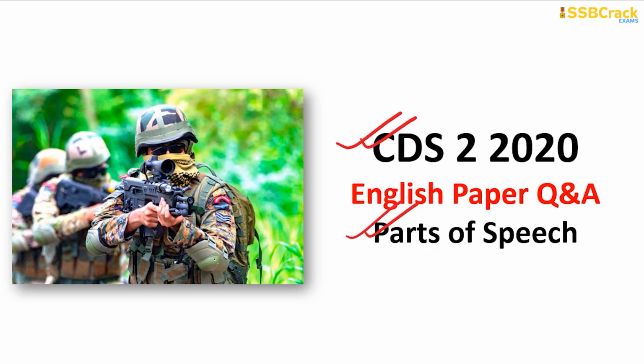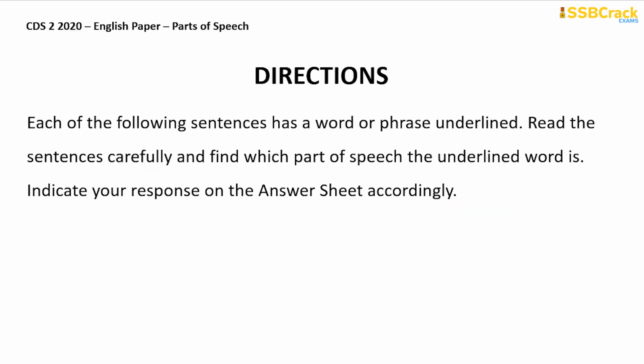So let's first of all start with the directions that we have for this particular section. Let's read the directions first, and then we will go on and solve the questions for this section together. Each of the following sentences has a word or phrase underlined. Read the sentences carefully and find which part of speech the underlined word is. Indicate your response on the answer sheet accordingly. So we have read the instructions. You need to first read the sentence, and then you need to concentrate on the word that is underlined in the sentence and find out which part of speech it belongs to.